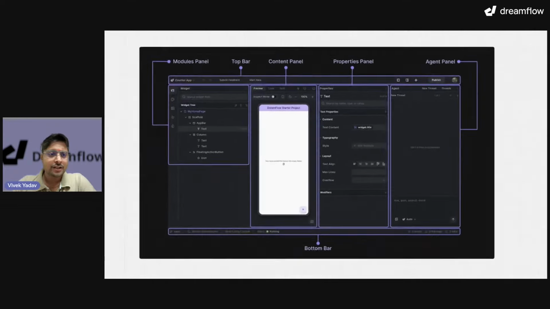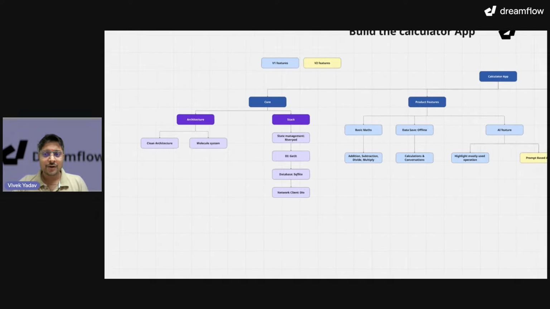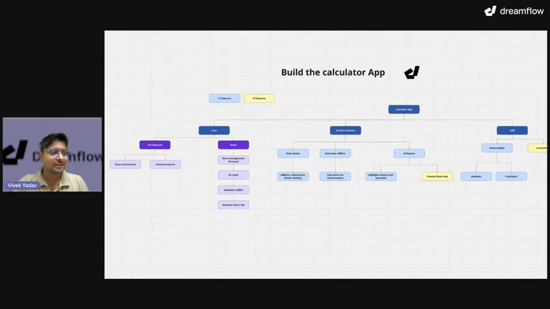Okay, so this is how our Dreamflow looks. And I hope everybody understood by now what is the module panel, what is the top bar, what is the content panel, what are the properties panel, and what are the agent panel. We are going to use all of them. Okay, now this is very important.